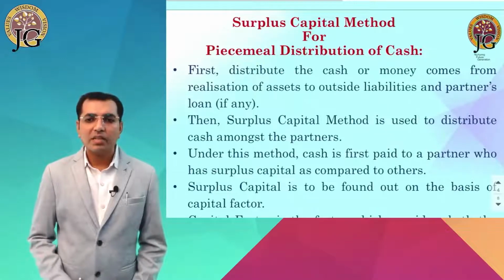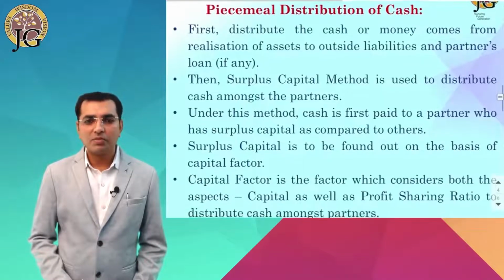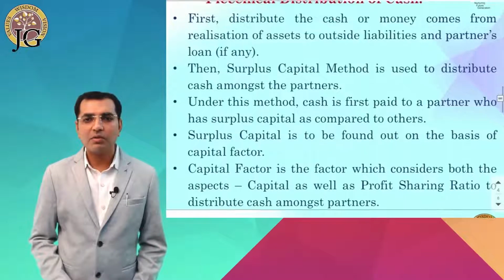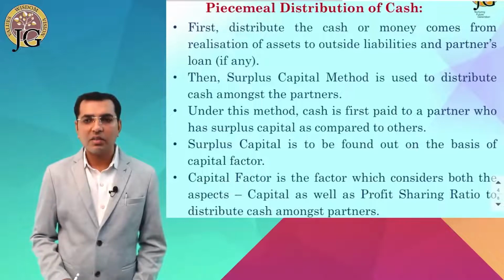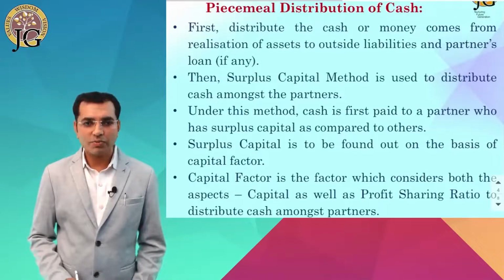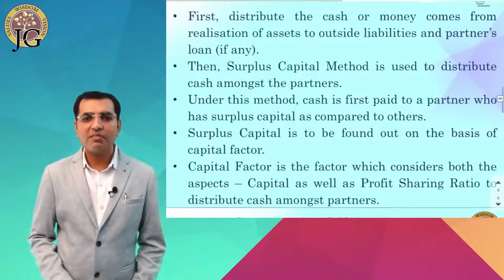Under this method, cash is first paid to those partners who have surplus capital as compared to others. मतलब कि जिस partners ने ज्यादा capital दिया हुआ है as compared to other partners. लेकिन सिर्फ capital is not the factor. We must consider profit sharing ratio also. So surplus capital is to be found out on the basis of capital factor.